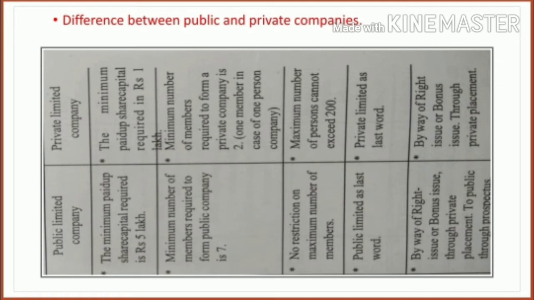They can have any number of members. But in a private company, the maximum number cannot exceed 200 members.